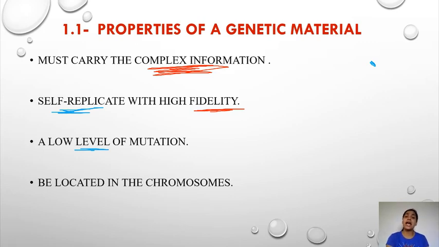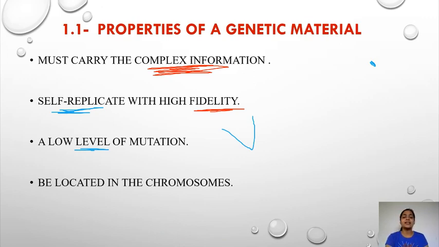But the other thing is, there has to be a low level of mutation because it is necessary to create variations. If the genetic material does not mutate, variations will not be created. In nature we would not see different kinds of species, and the reason is that there is no mutation in the DNA. So there should be a mutation, but it should be stable enough and of a very low level, because mutation leads to the generation of new species. That's why a low level of mutation is also very much needed.